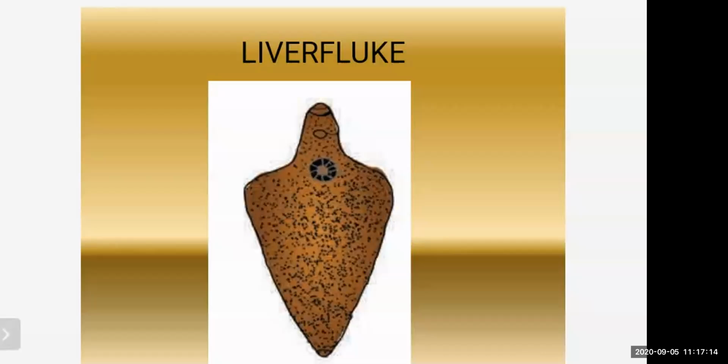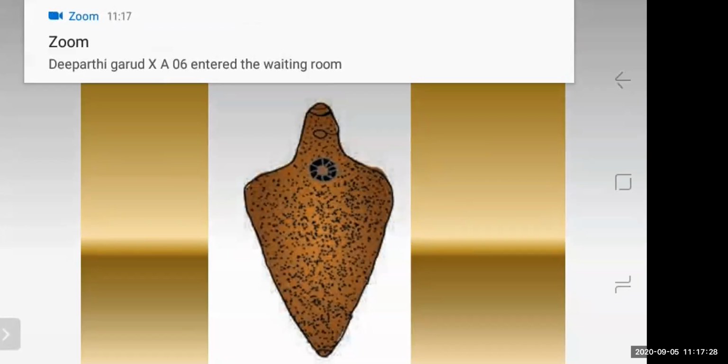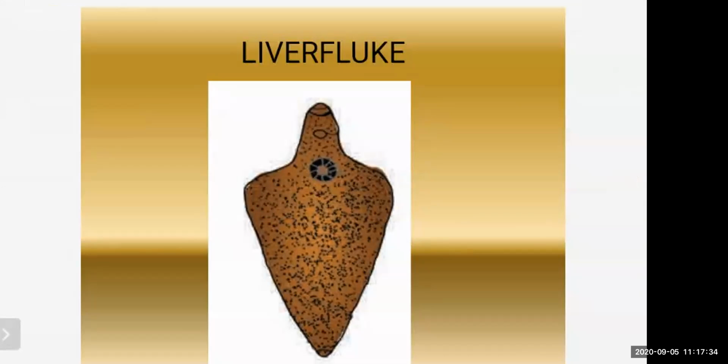They are parasitic, so they will suck the blood or eat the food from inside. Some are free living, some are found outside, some are in water, that's aquatic. The body is bilaterally symmetrical. That means there is only one imaginary axis to divide the body. That's why it is bilaterally symmetrical, right?